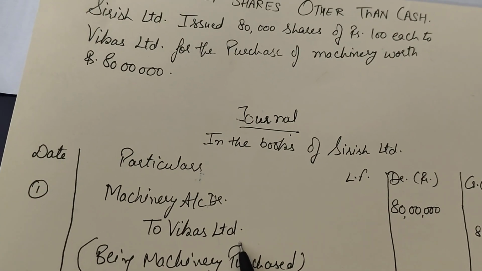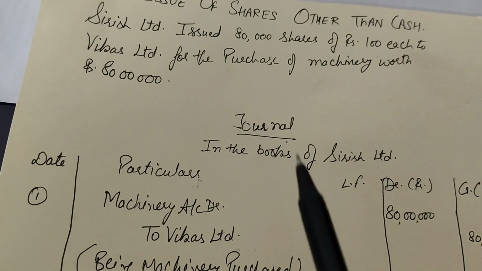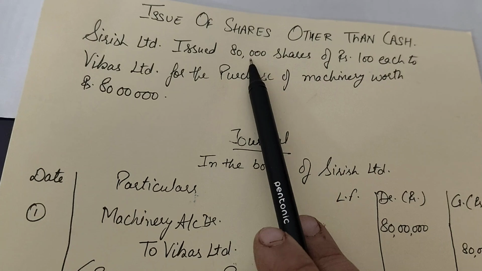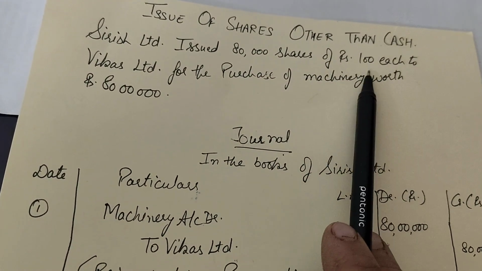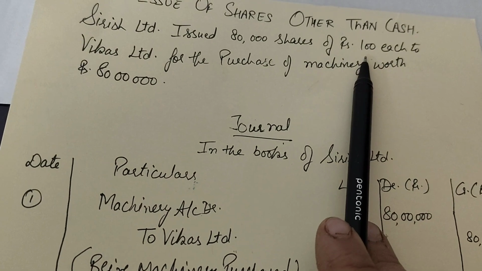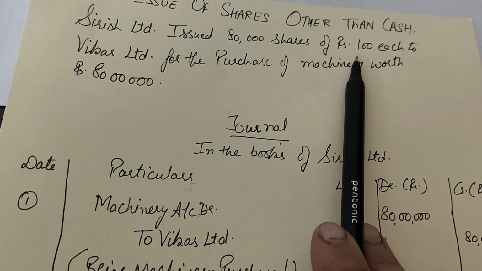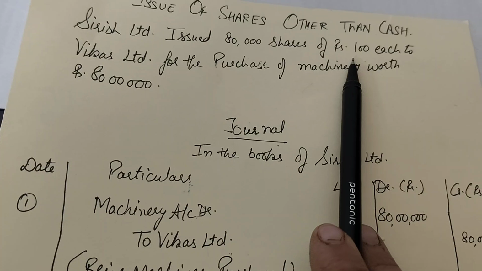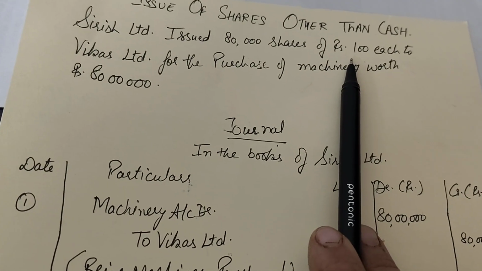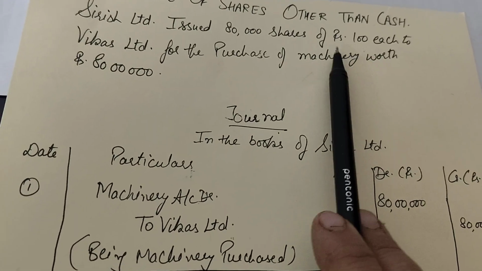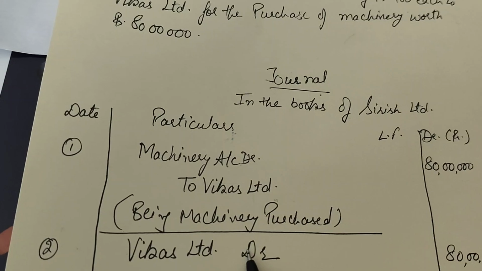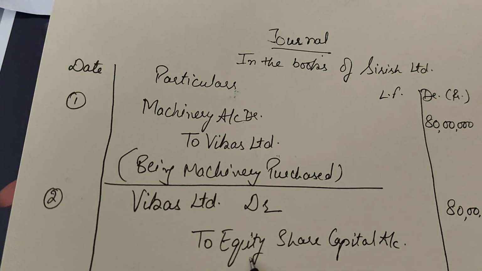Now the point comes when we have to issue him the equity share capital. How many shares we are issuing? 80,000 shares of rupees 100 each. 100 means the face value. Here the case of face value meant is at par. We are issuing them shares of rupees 100 each at rupees 100 each itself. So Vikas Limited becomes the receiver, debit the receiver and credit what goes out.